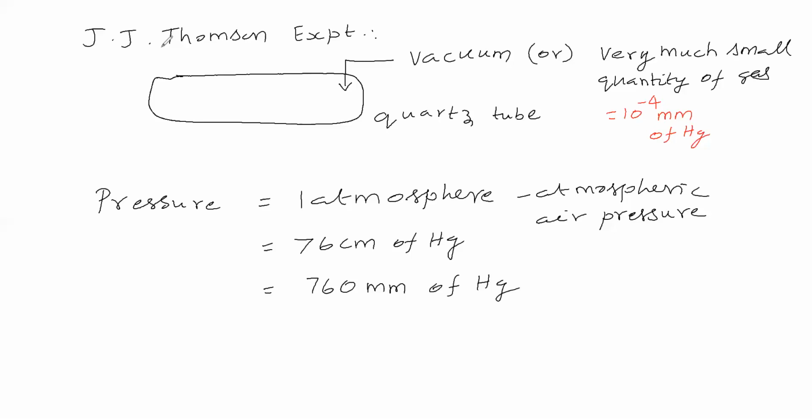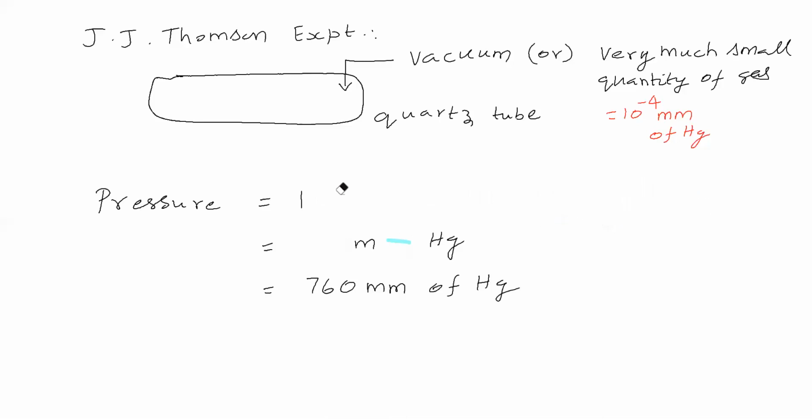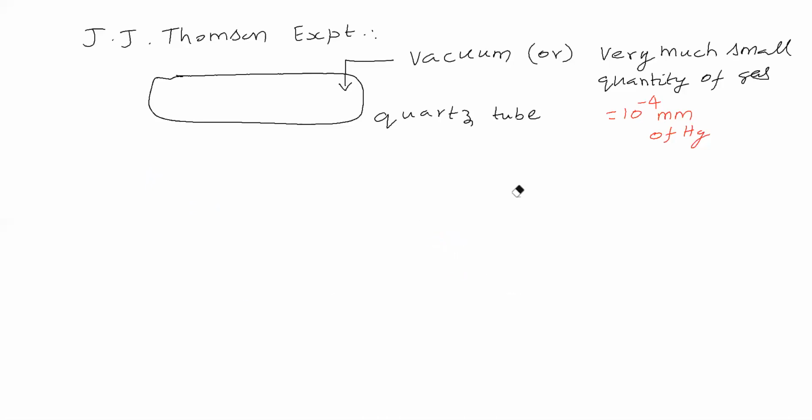But in this quartz tube, which J.J. Thomson took, how much gas is there? 10 to the power of minus 4 millimeter of mercury. 10 to the power of minus 4 means 1 by 10,000. See how small that is. So in the quartz tube he took a very low pressure of gas.